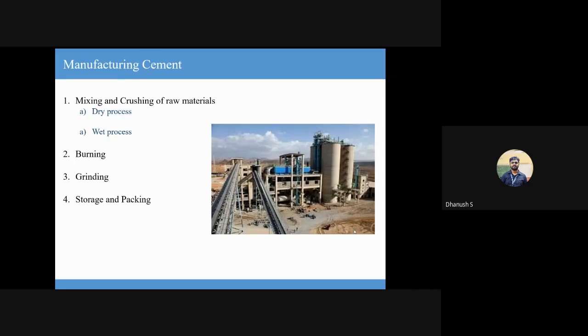So I think it was a bit of a lame example, but remember this when you're writing the answer. If someone asks you, is wet process better or dry process better? Wet process is always better. But again, the final call will depend on the type of rock you have. If you have something that's very hard, doing a wet process might not really be effective at all.